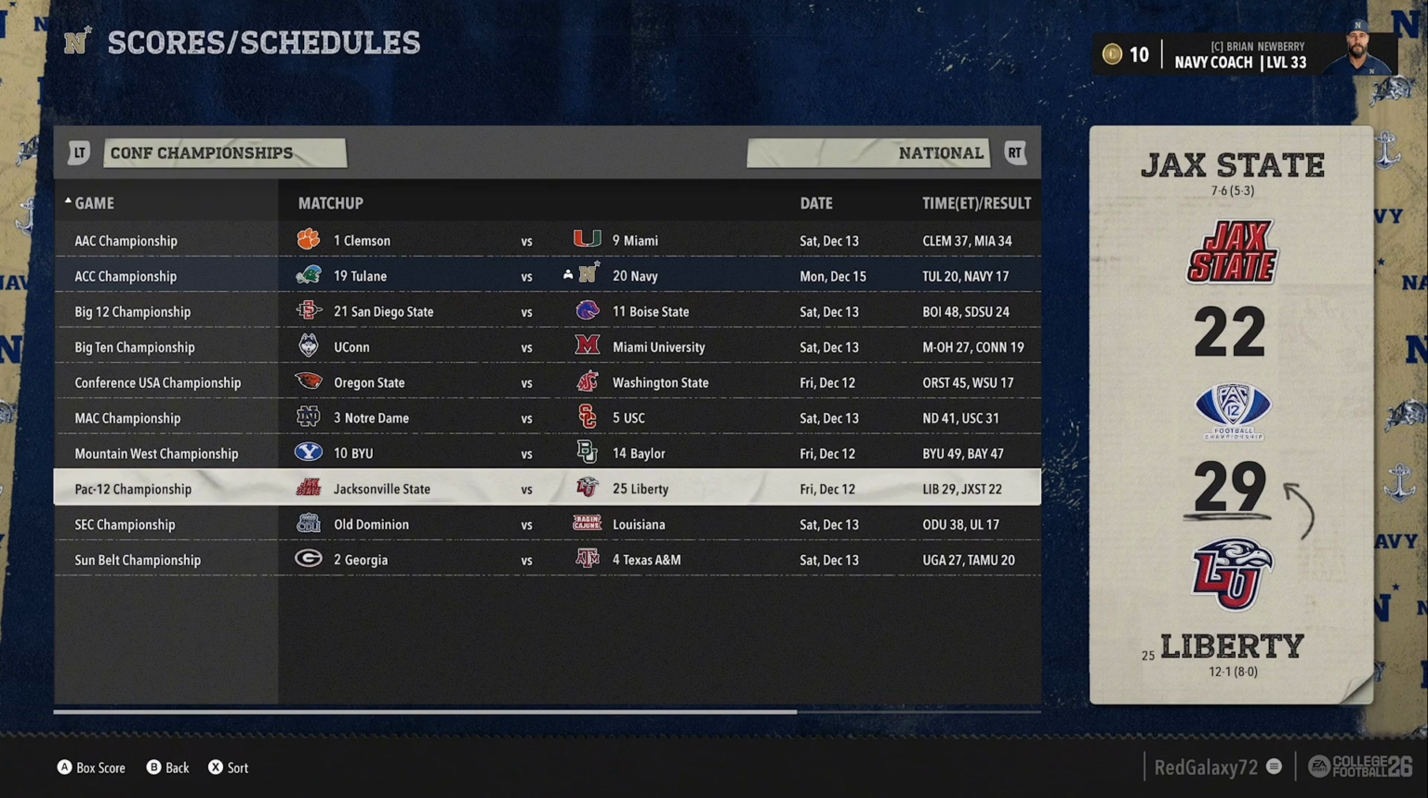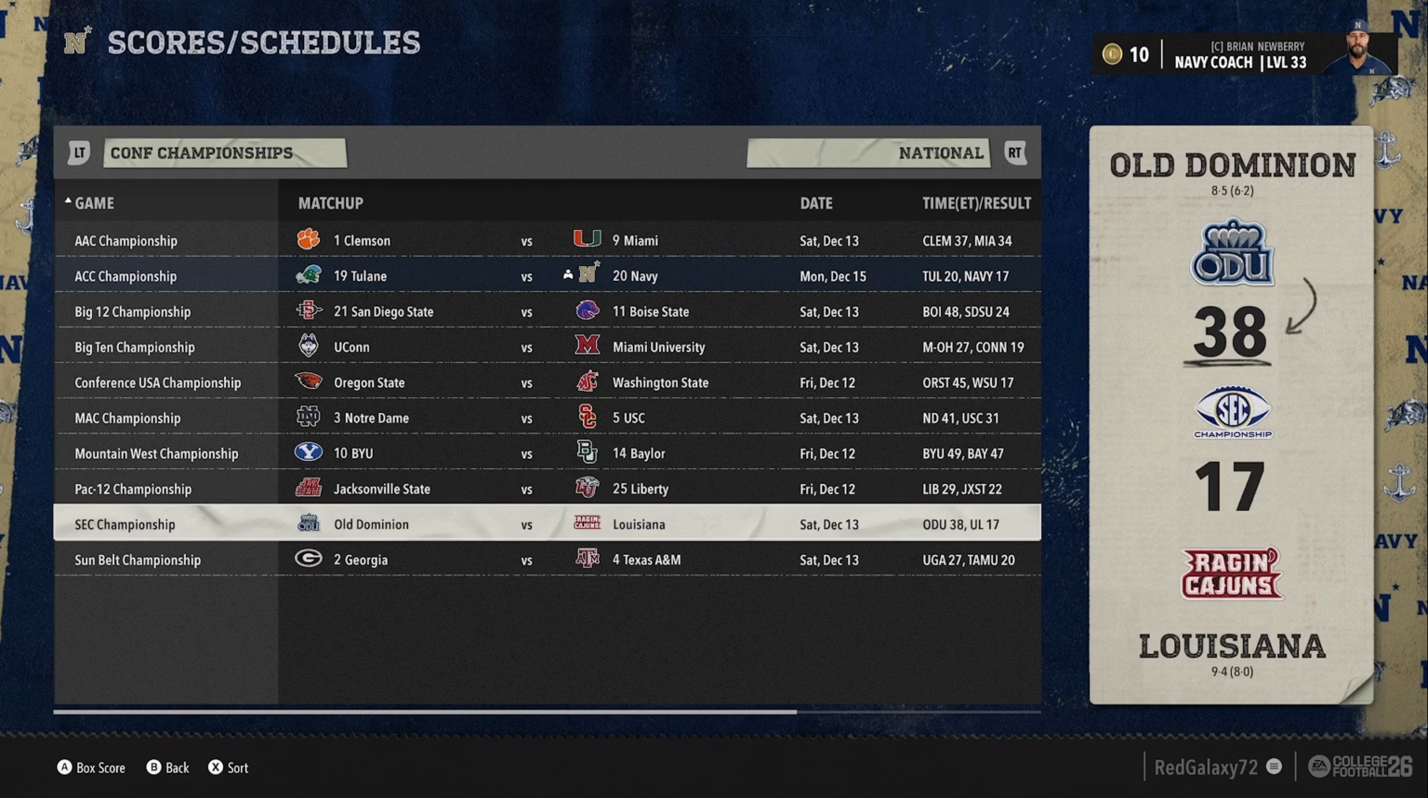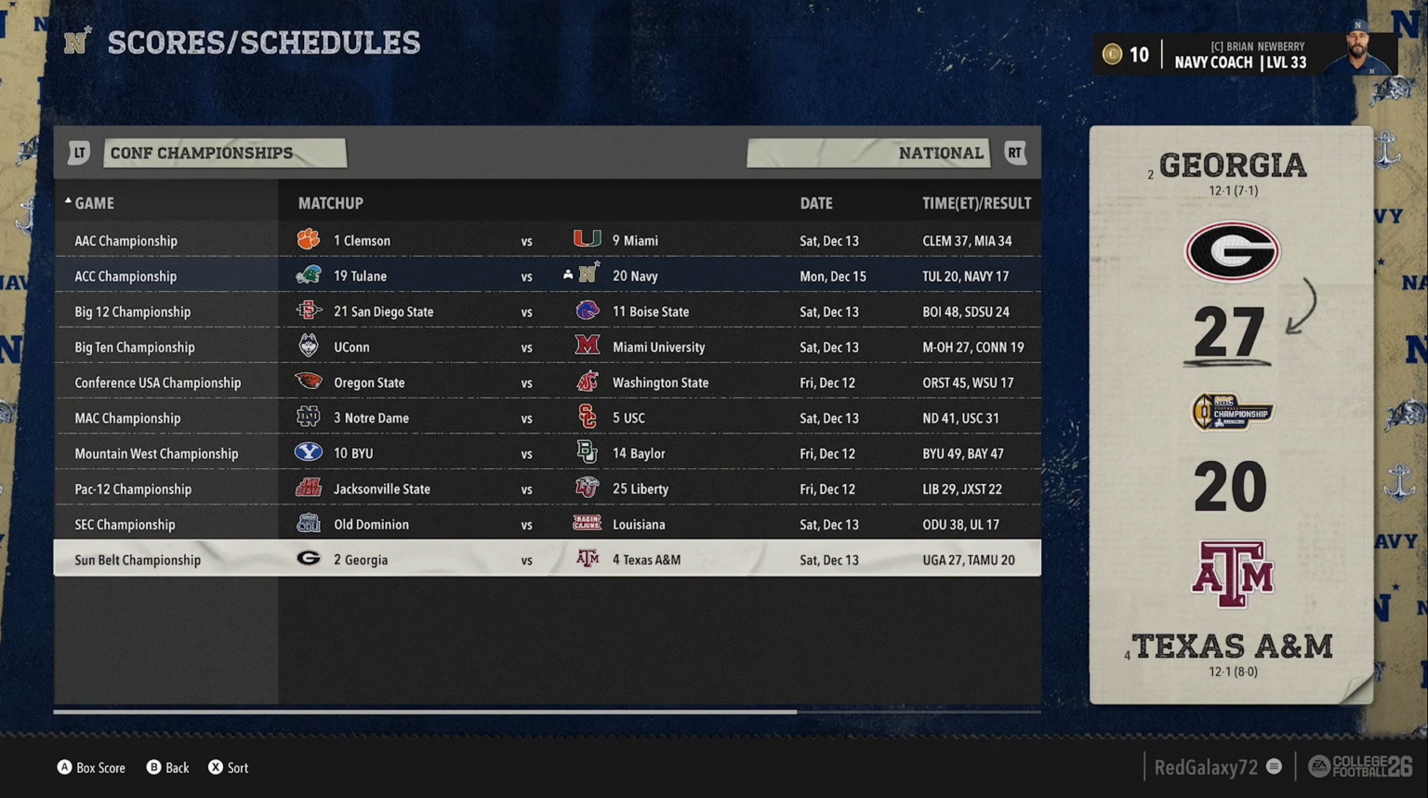They are now ranked 25th. They went 10-3 on the season, or 12-1 on the season. I don't know where I got 10-3 on the season from, but Old Dominion is going to win the SEC. Never thought I'd say that. 38-17 over Louisiana, almost said Missouri. But Georgia's going to win the Sun Belt, 27-20 over Texas A&M.